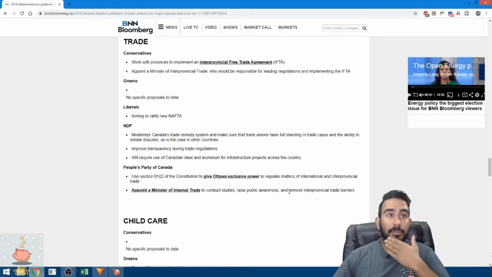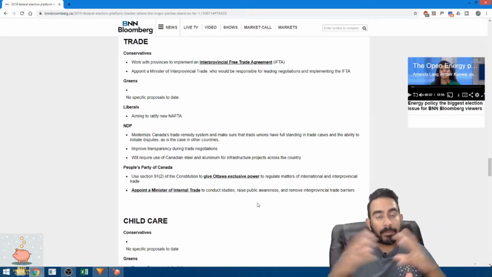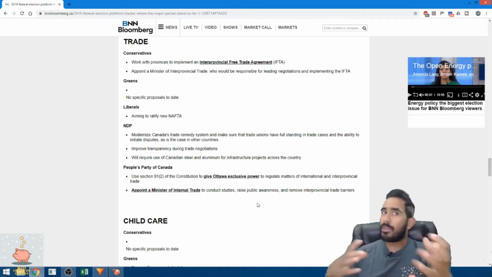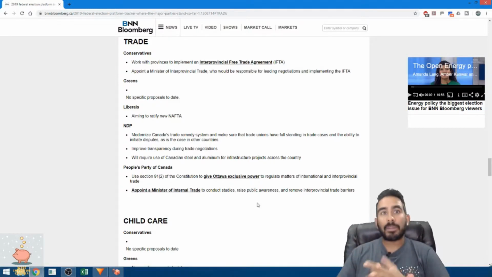And finish off with trade. Conservatives want to implement a trade platform between provinces, because right now there are conflicts between provinces. We cannot take beer from Ontario and bring it to Quebec, stuff like that. So it's a huge conflict because of that, and they want to harmonize all of that.